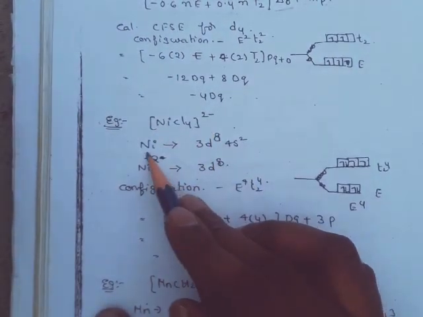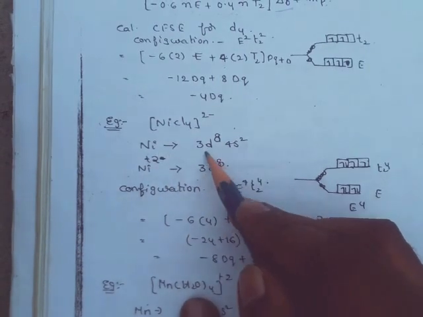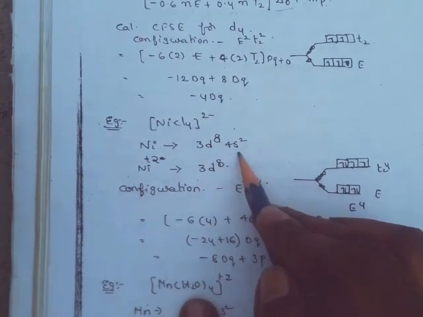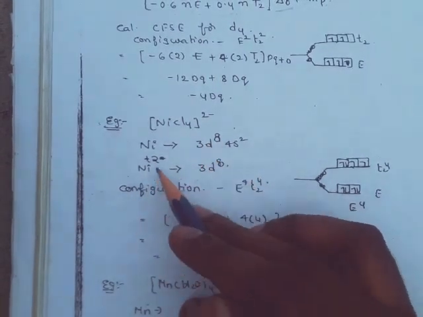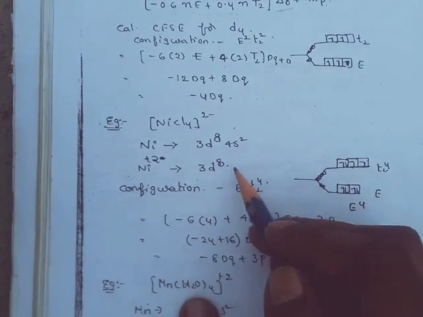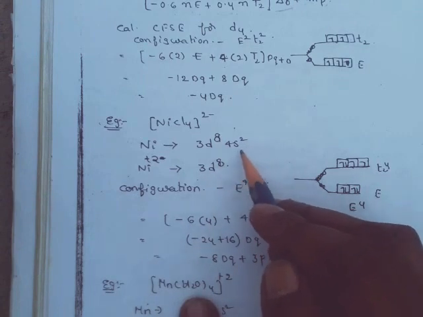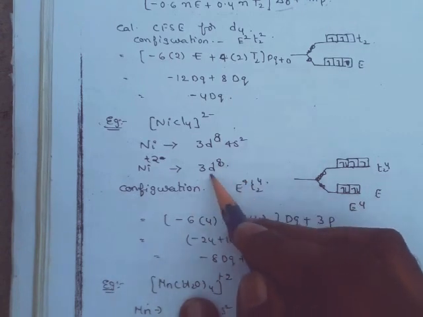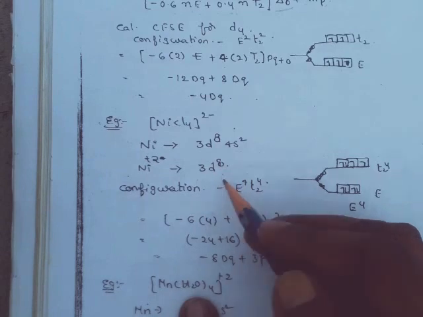Nickel outermost electronic configuration 3d8 4s2. In this complex nickel oxidation state is +2. So 2 electrons are lost from the s orbital, so that 3d8 electronic configuration is there.